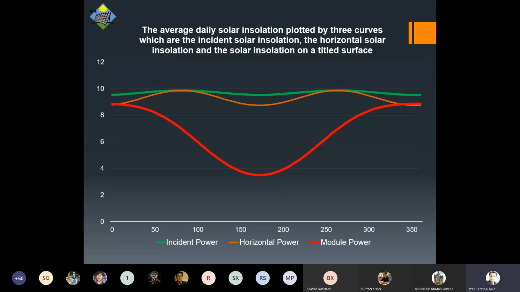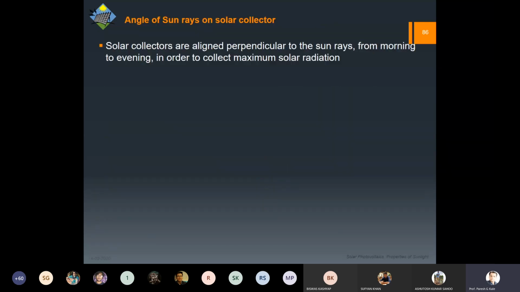So if we try to plot this particular quantity, that is what we are optimizing, the power. You can find out that this is the incident power, which is green. The next one is the horizontal power, and this is what the module power is. So the average daily solar radiation, when we plot these three curves and convert into the power over the year, this is what is going to happen. So that's why we require the tracking, so that we can try to increase the module power of whatever power we are getting.